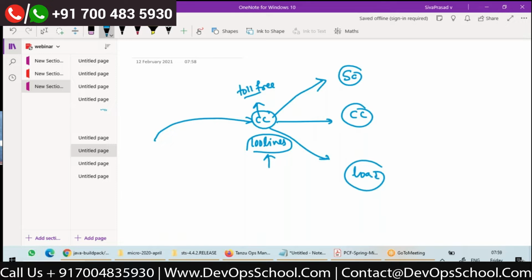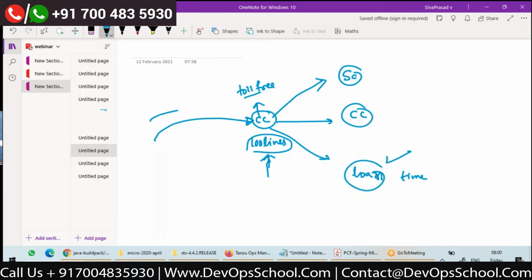So let's assume that whenever somebody goes to the loan department, the loan customer executive is taking more time to explain the loan features. It is possible at some point that 100 loan customers can connect to this loan department, and all the 100 lines are consumed by loan customers only.